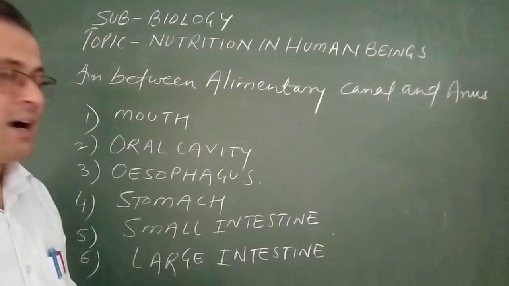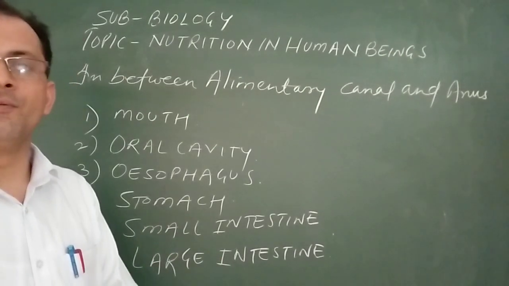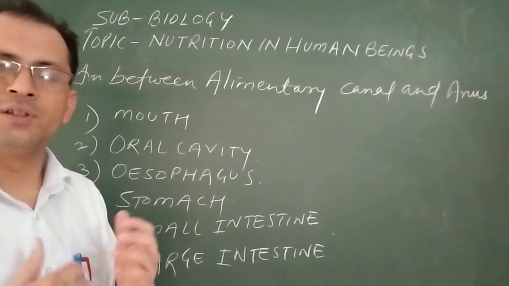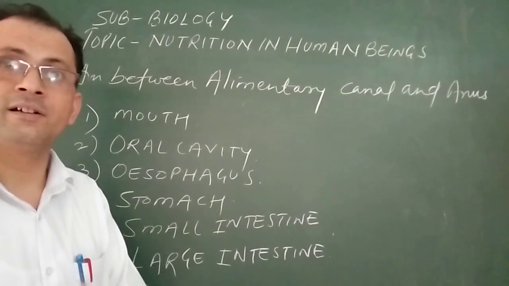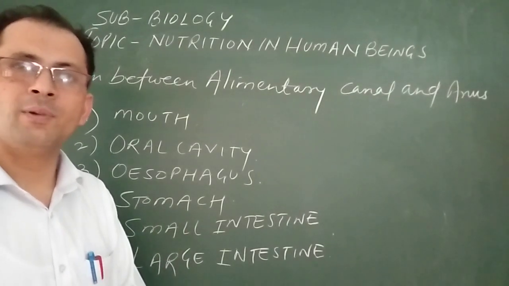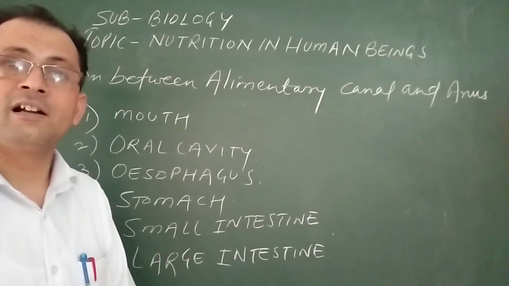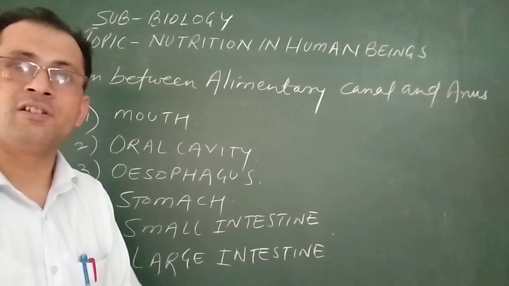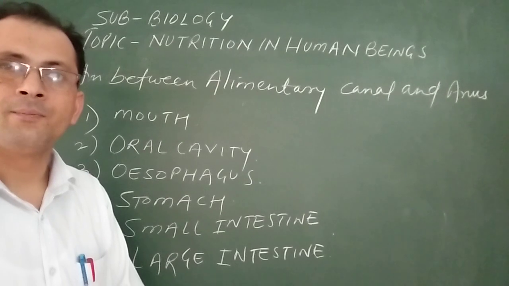These parts play a major role in the digestion of food. What happens to food in the mouth, what happens in the esophagus, what happens when it enters the stomach, what happens when it enters the small intestine, and then ultimately in the large intestine, and through the large intestine it reaches the anus and ultimately goes out of the body.